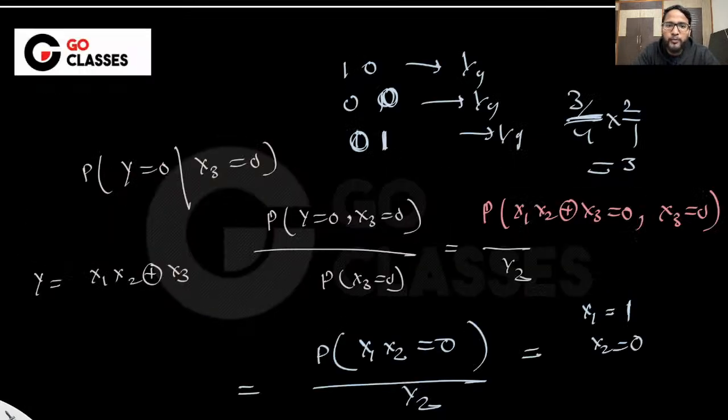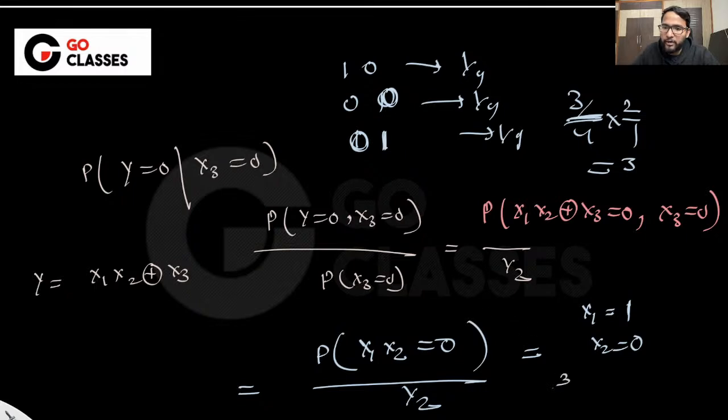Okay. Can you spot if there is some error that you are able to find? Let me know if you can find the error. y equal to 0, comma x3 equal to 0, upon x3 equal to 0, you put the value of x3, and then x1 x2 equal to 0, x3 equal to 0 has 1 by 2 probability, x1 x2 combinedly 0 has 3 by 4 probability. Yeah, right.